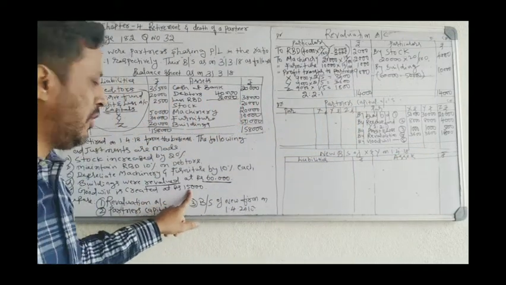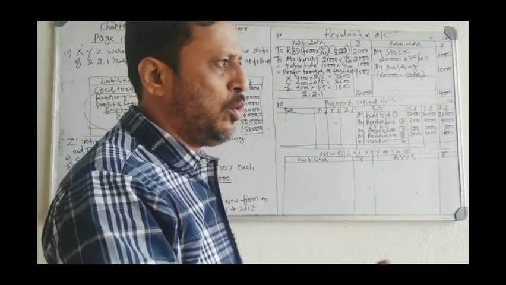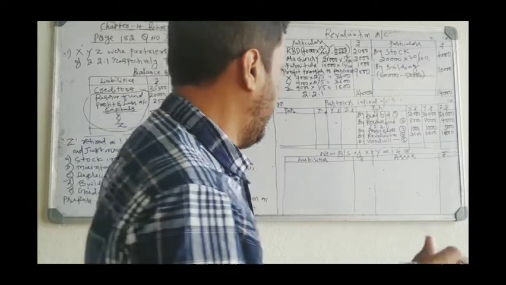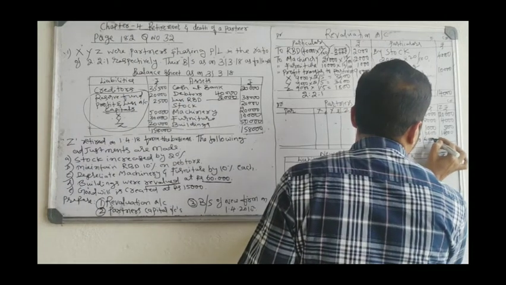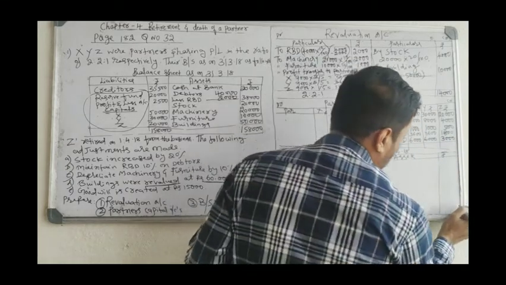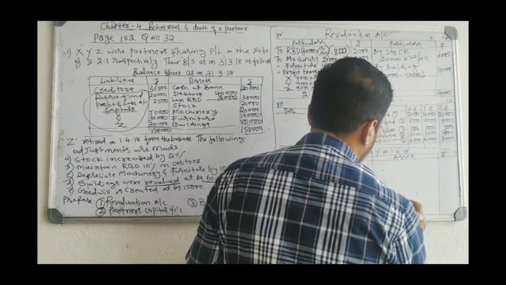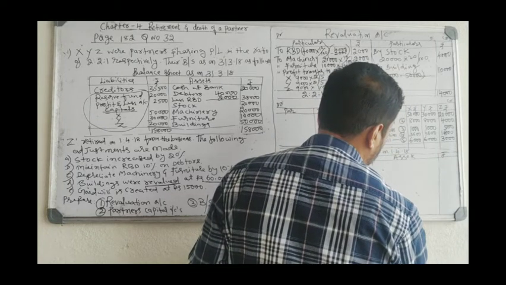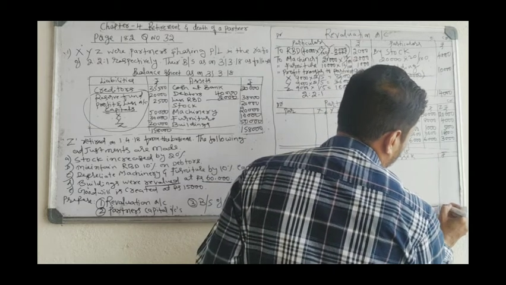So goodwill is 15,000: 15,000 into 2 by 5, 15,000 into 2 by 5, 15,000 into 1 by 5. 6,000, 6,000, 3,000. And that goodwill you have to show in the balance sheet. At last I will show it here, 15,000.